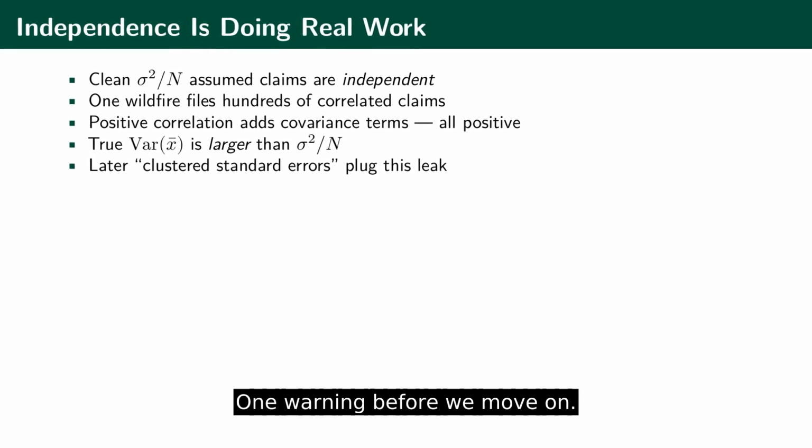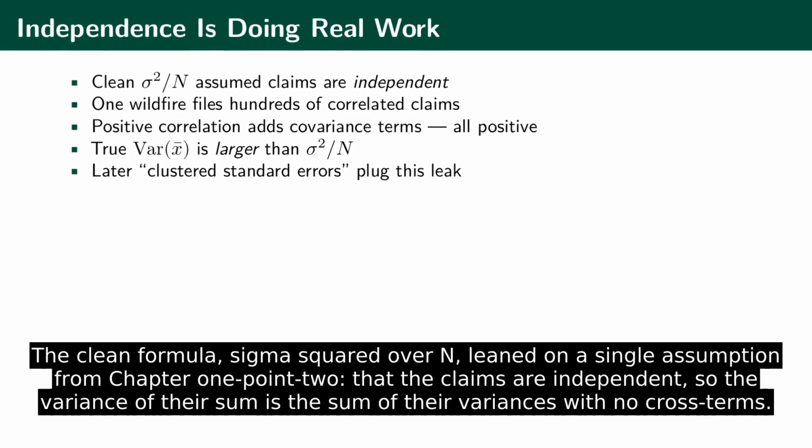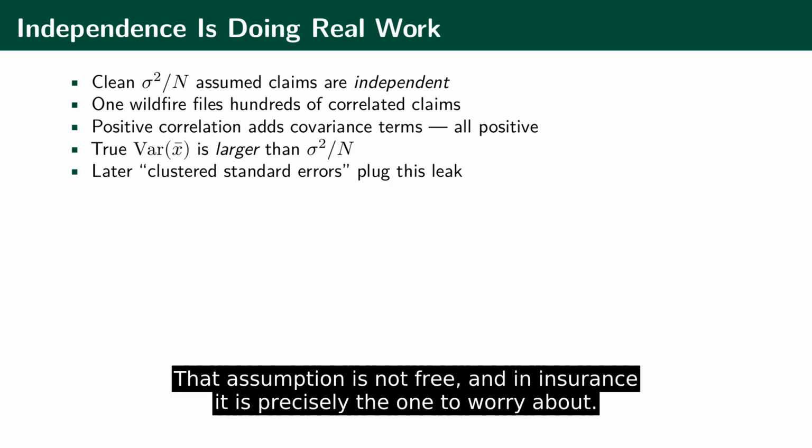One warning before we move on. The clean formula, sigma squared over n, leaned on a single assumption from Chapter 1.2, that the claims are independent, so the variance of their sum is the sum of their variances with no cross terms. That assumption is not free, and in insurance it is precisely the one to worry about.